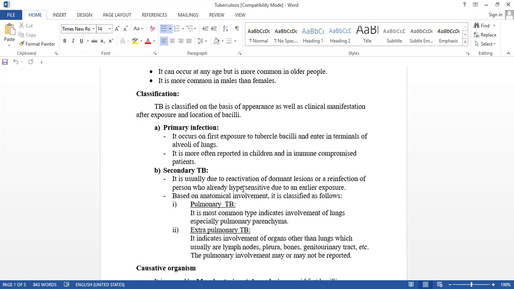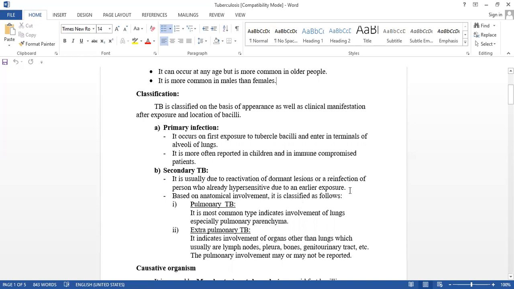Sometimes these bacilli remain dormant. They do not show any signs and symptoms. They remain like that for years together, for 6 months, 1 year, 2 years, 3 years. But when they activate, they again show signs and symptoms. So it is due to reactivation of the dormant lesions or reinfection of the person.